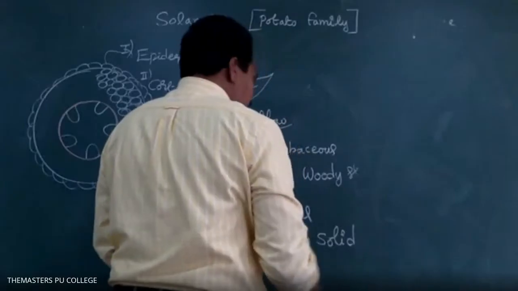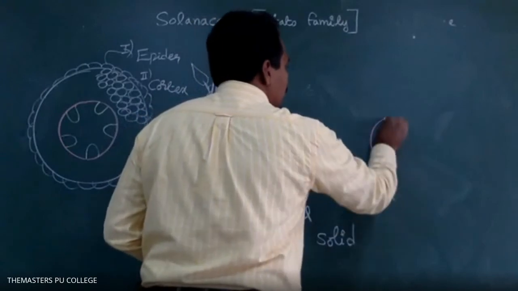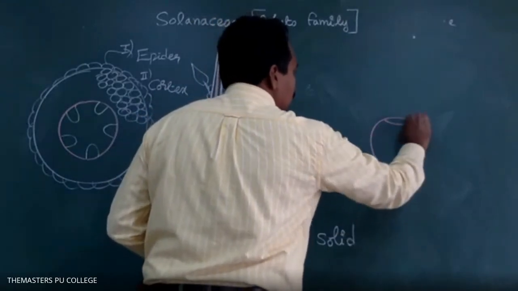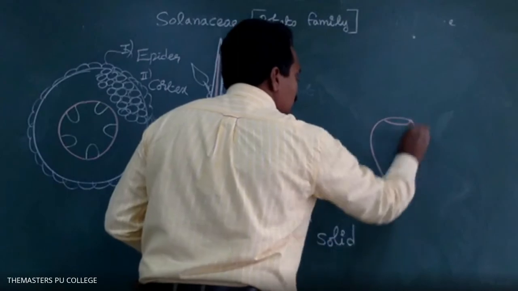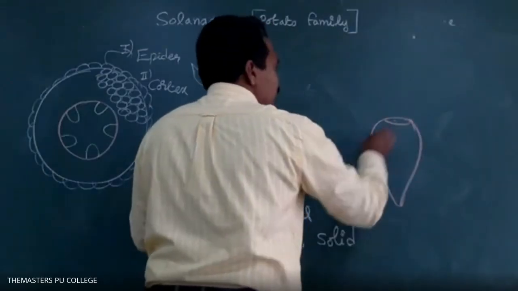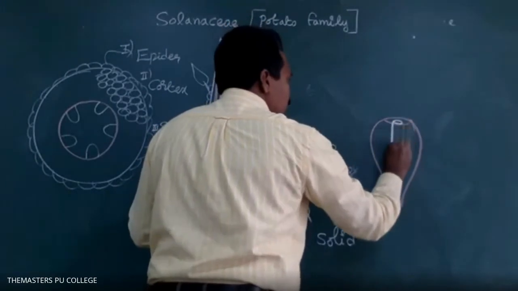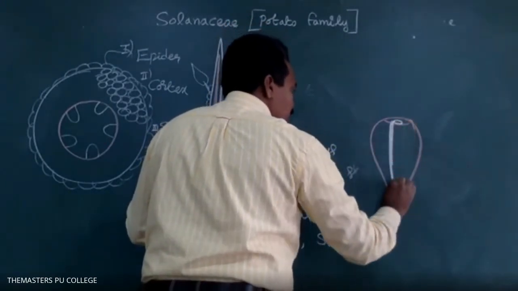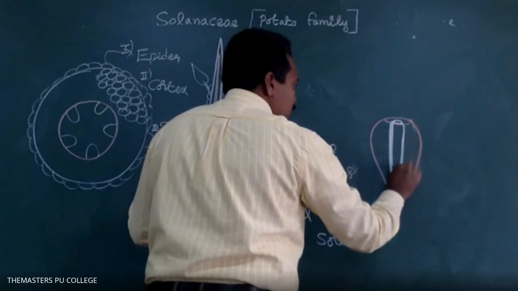Yes, sir. Is it visible in transverse section? Yes, sir. In carrot, internally there is a cylindrical-like portion. That's the stele.